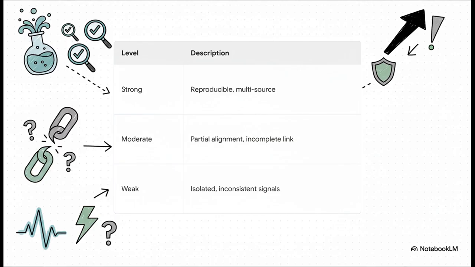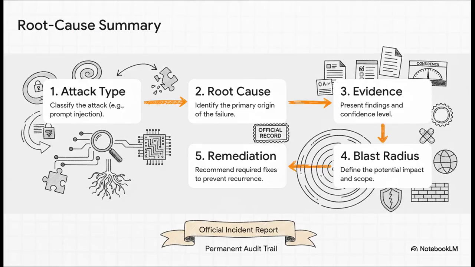This grading system ensures our response is always proportional. We don't sound a global alarm for a weak signal, but you better believe we act decisively when that evidence is strong. This all comes together in a formal 5-step summary. This document becomes the official record. It clearly defines the type of attack, the root cause, our confidence level in that finding, the potential impact or blast radius, and exactly what needs to be done to fix it. This is the official incident report for Automate Corporation, and it's our permanent audit trail.